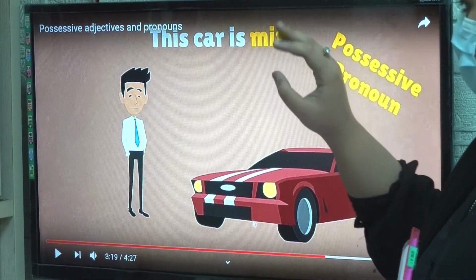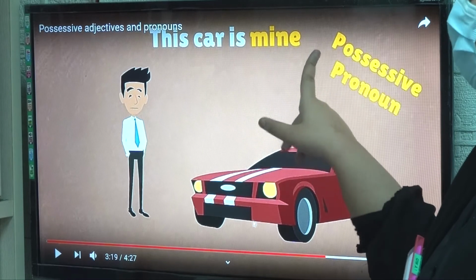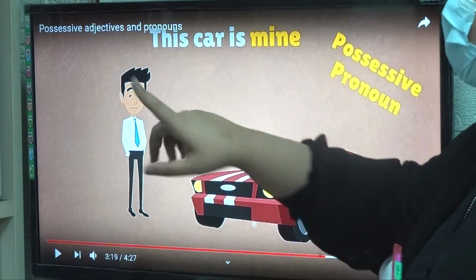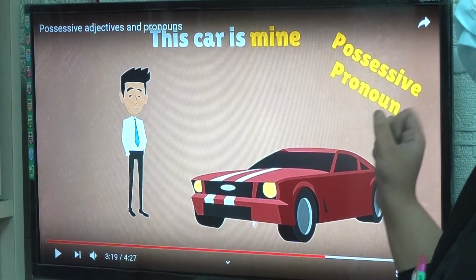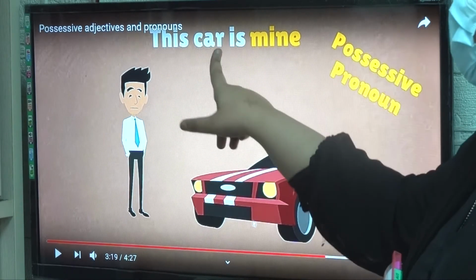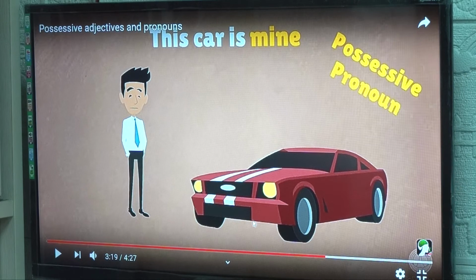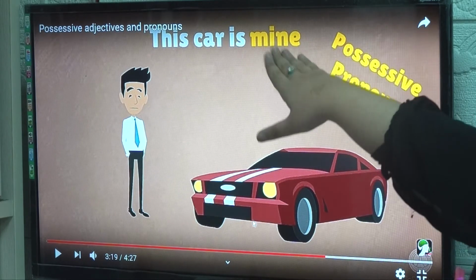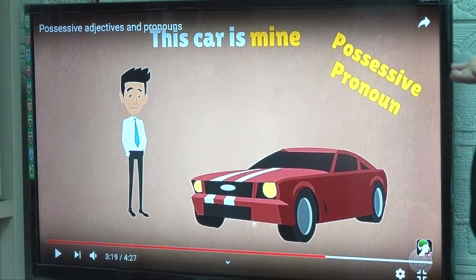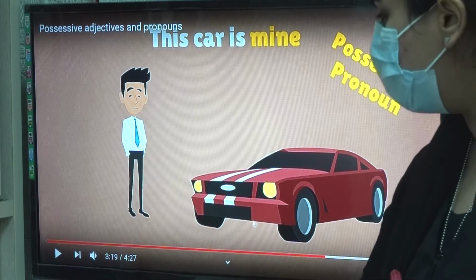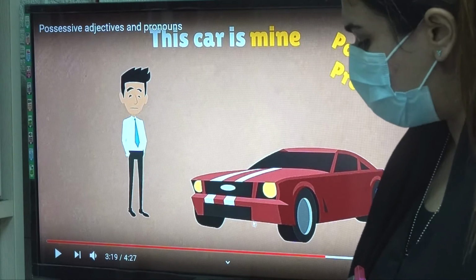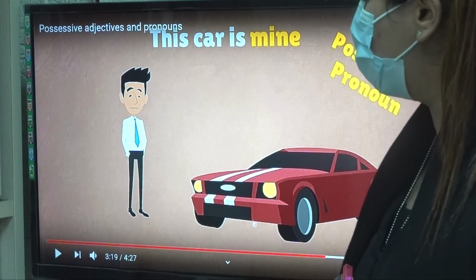All right. So this car is mine. Instead, we don't have to say "this car is mine car," right? We just say this car is mine. Most of the possessive pronouns come at the end. They always come at the end, and they take the place of the noun. All right, so let's have a look at the examples, and we will start with our exercises.